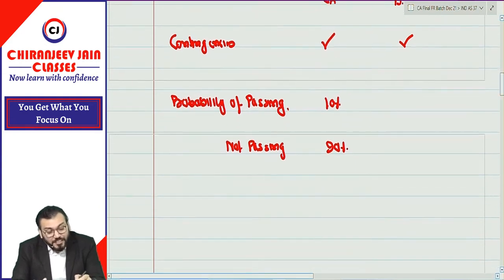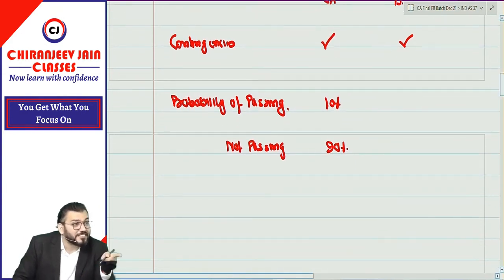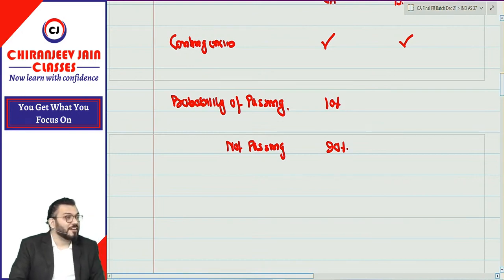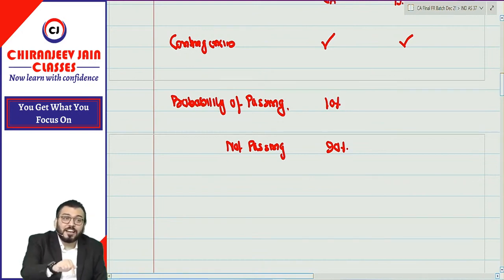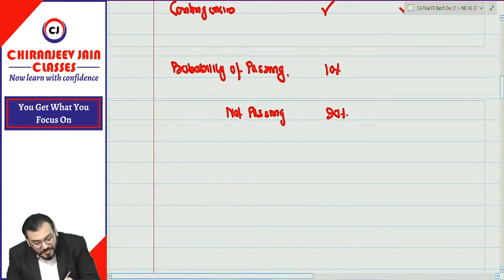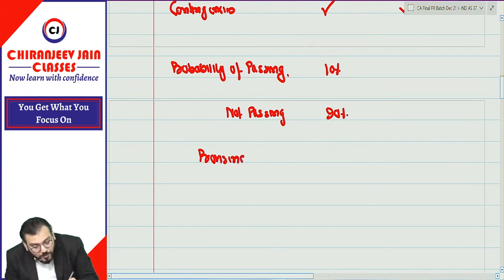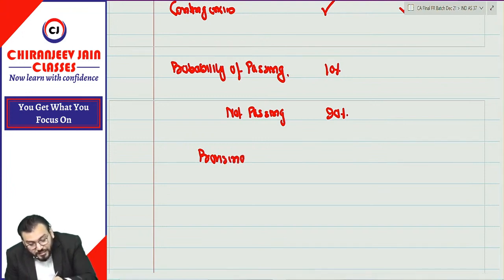Correct. So because of this condition, Ram needs to take some action. That action is to think about the future losses, and whenever we think about future losses, we provide for those losses right now. For safeguarding against that loss, he will take some coaching class. So can I say a provision is required? Provision is required in the life of Ram.